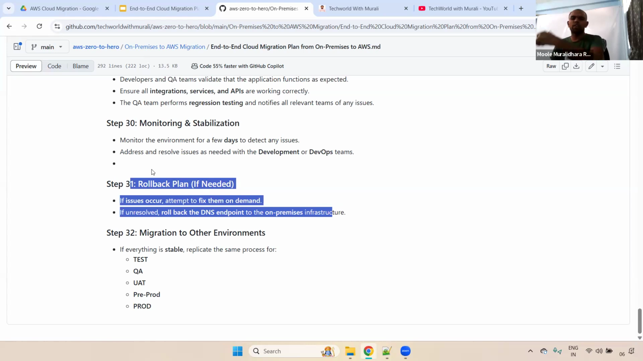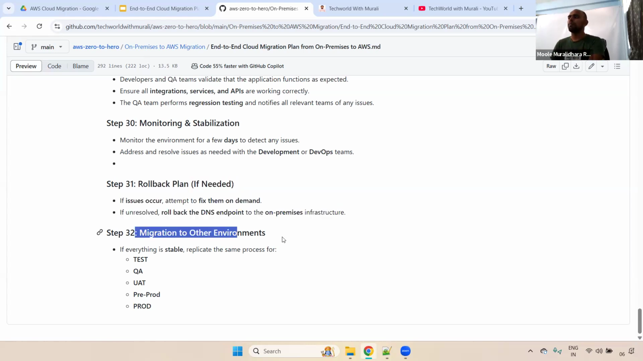For example, we have done this for the dev environment. Same process, everything is stable in the dev environment. So we need to replicate the same process for the remaining environments as well: Test, QA, UAT, pre-prod, prod, everything.